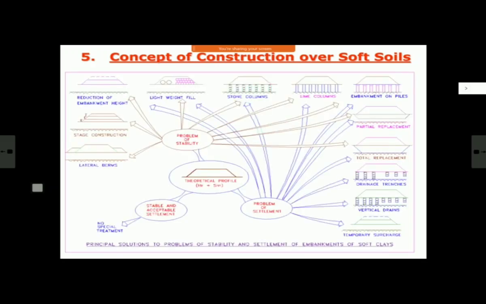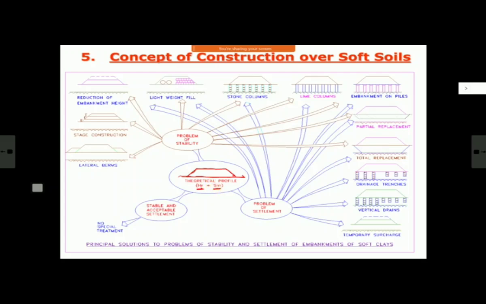So conceptually, let us see this cycle. First, let us start from here. This is my ground level and I have to build a bank. Now let us say H is my height of bank. Theoretically, as per my index section or my project sheet, H meter is the height of my bank. Then in all these areas where you have got weak soils, there are some methods we'll see as we go along for estimating the settlement. How much will be the settlement? And you must always construct the embankment for theoretical height plus settlement.